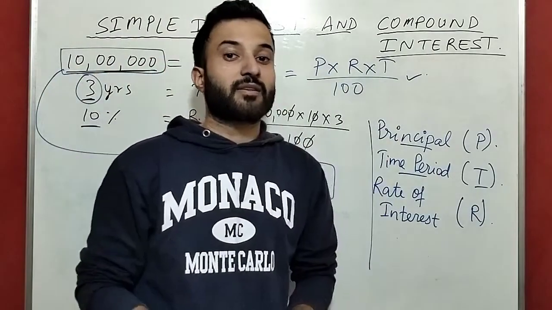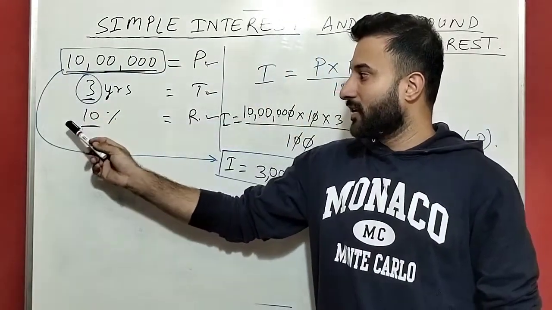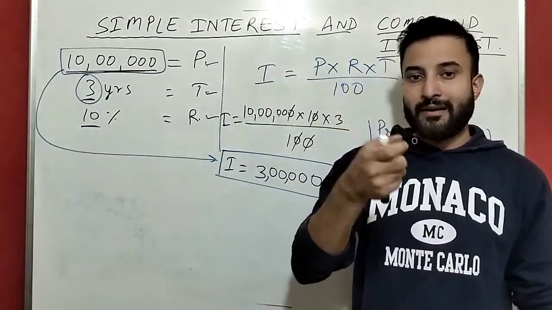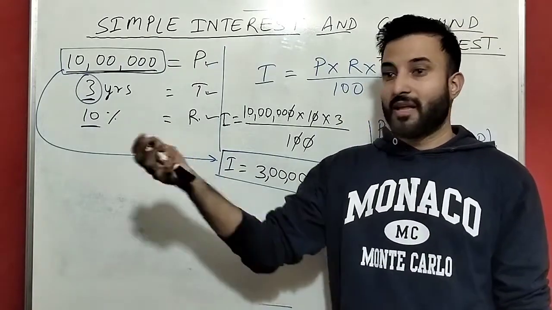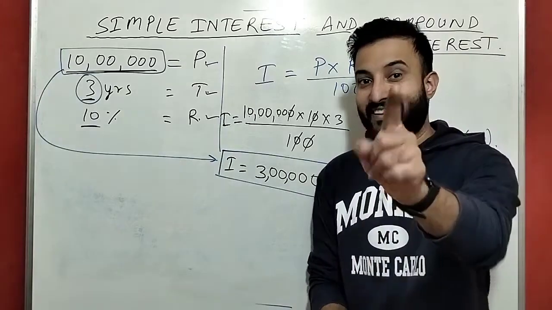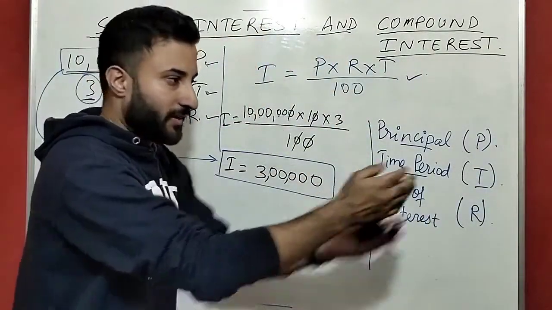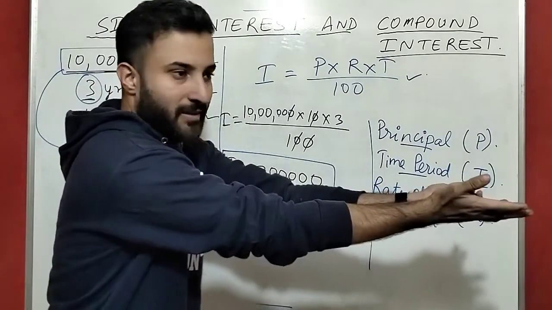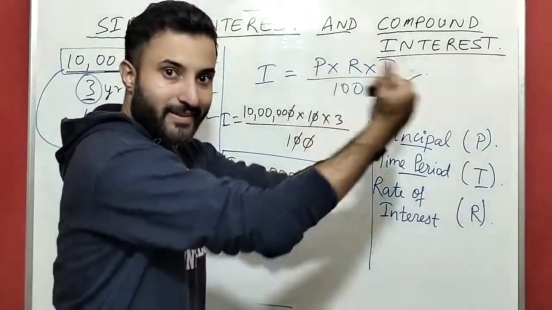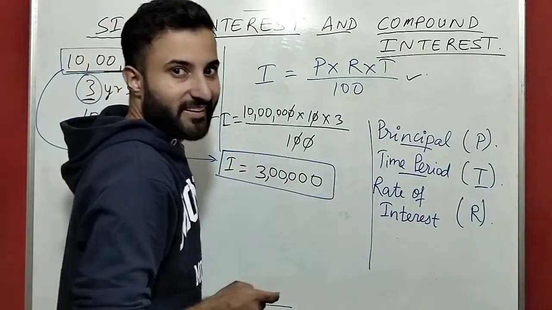Pay me the extra charge for the 10 lakh rupees that you have used for 3 years, at a rate of 10% interest. Extra charge means, guys, what? Interest. Very good. You have to pay the extra charge. I took 10 lakh, I paid 10 lakh, but I have to pay the extra charge for that 10 lakh rupees with a 10% interest.